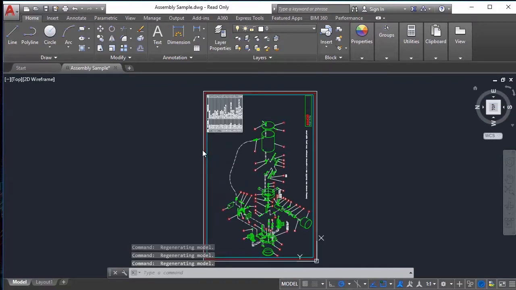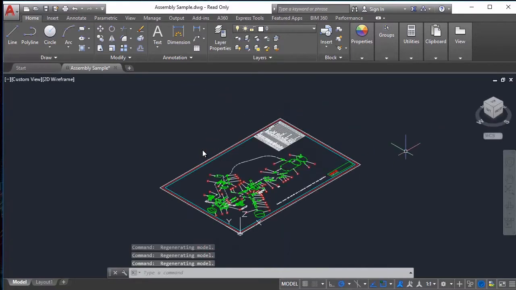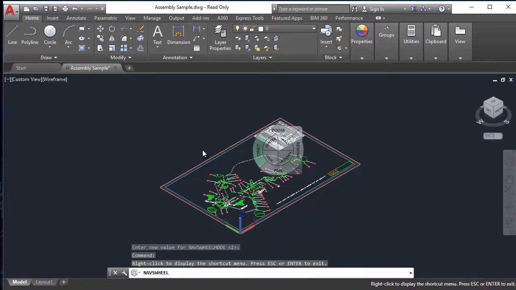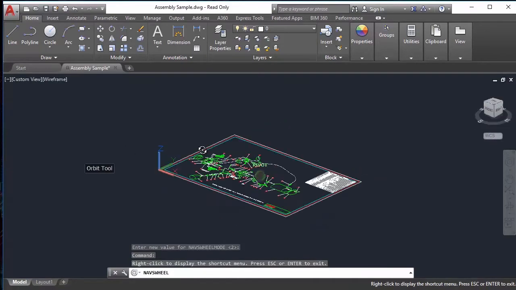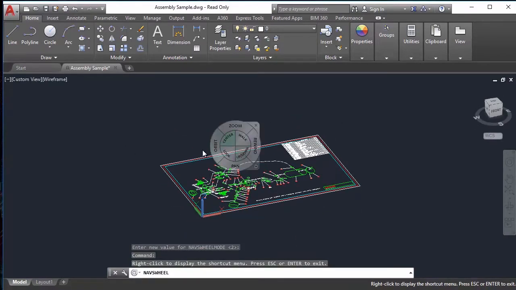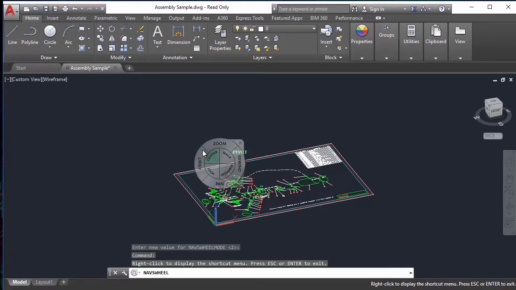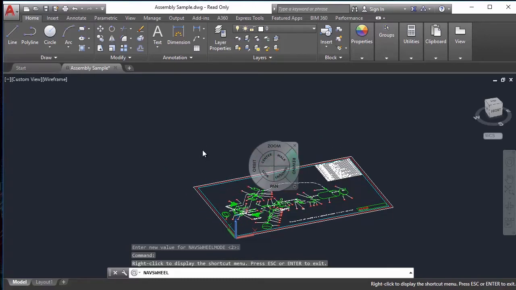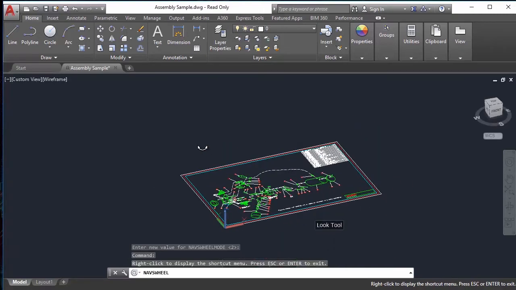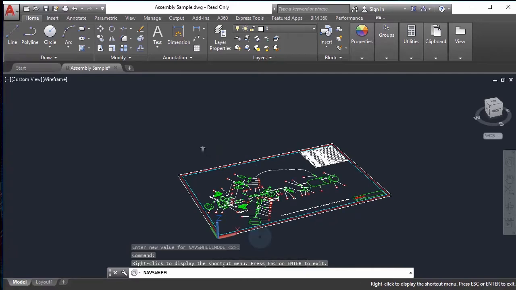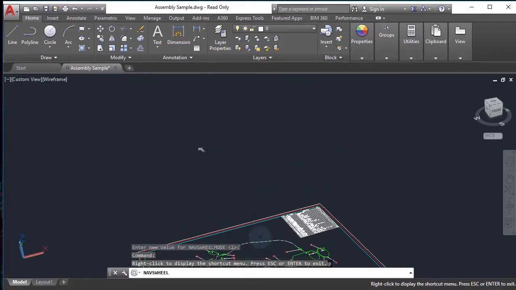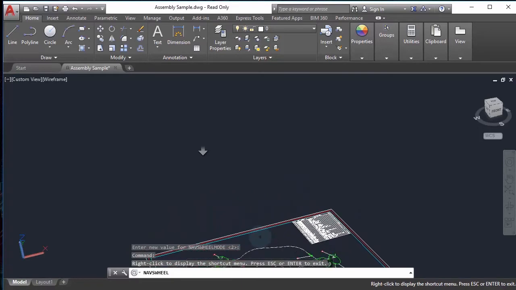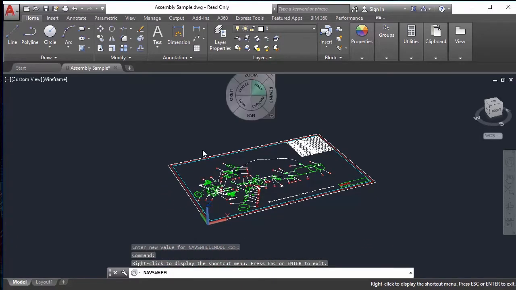In three-dimensional space, we can use the other tools that we have in the steering wheel. Like orbit, we can orbit now, we can use the look tool and the walk tool. We can simulate like we were walking.